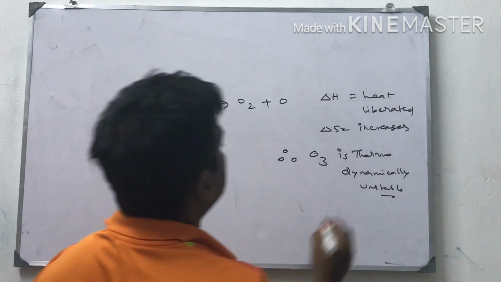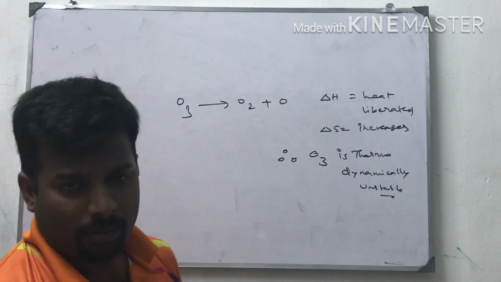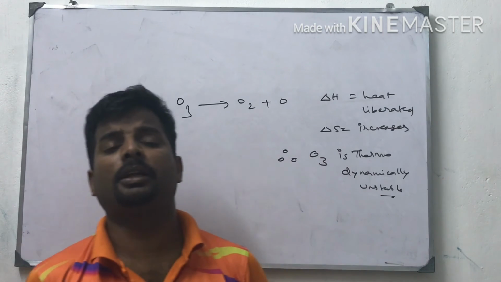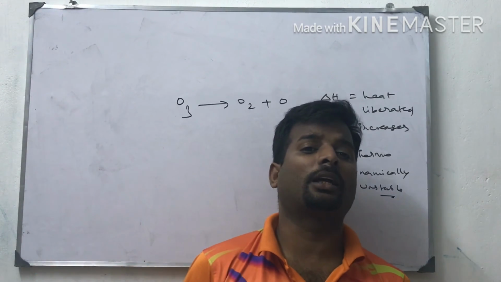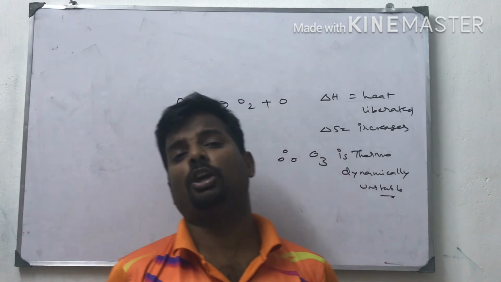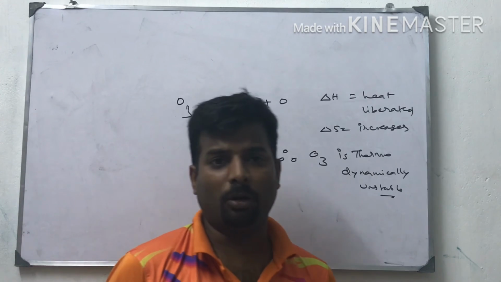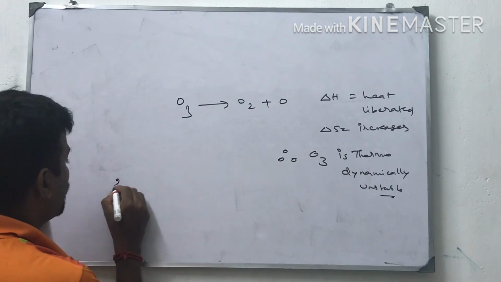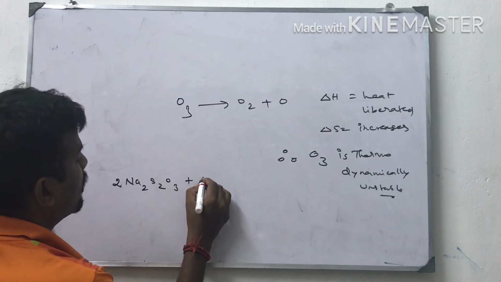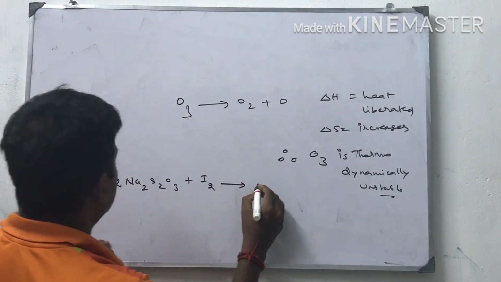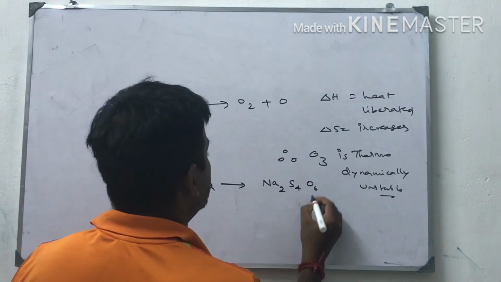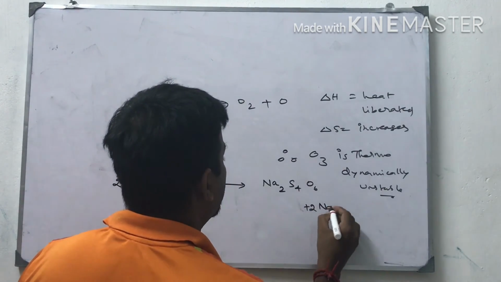Next, ozone reacts with potassium iodide. During this reaction, iodine is liberated. This iodine is titrated against sodium thiosulfate. This titration gives the quantitative value of ozone. I am going to write the equation now. 2Na2S2O3 plus I2 gives Na2S4O6 plus 2NaI.